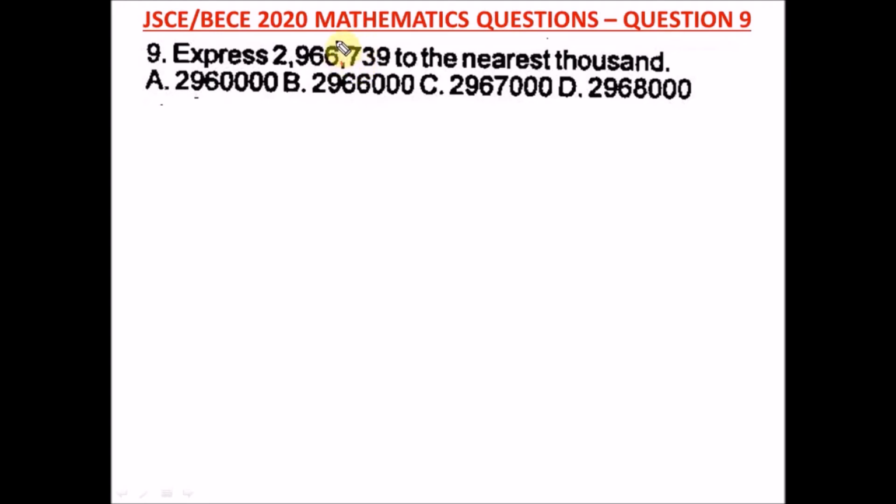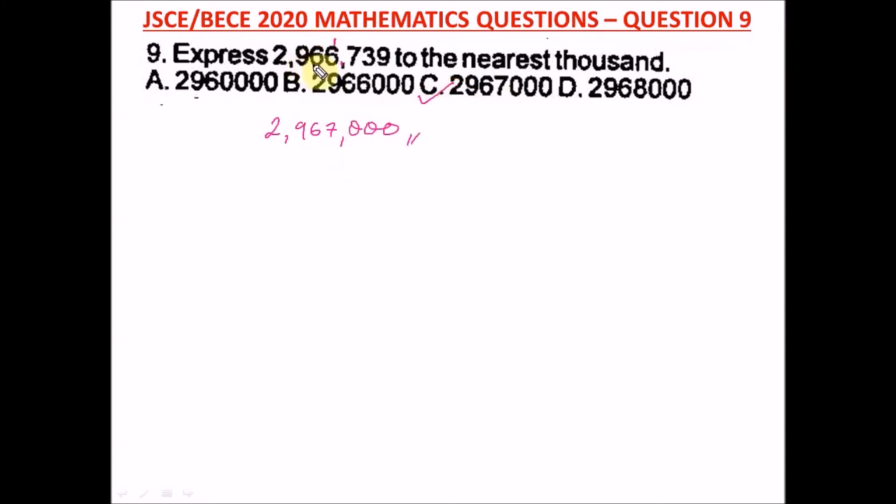So we can approximate a 1 to add up to this. So we now have 2,967,000. So this should be approximation to the nearest 1,000. All right, so this is the right answer, and our right option here is option C.